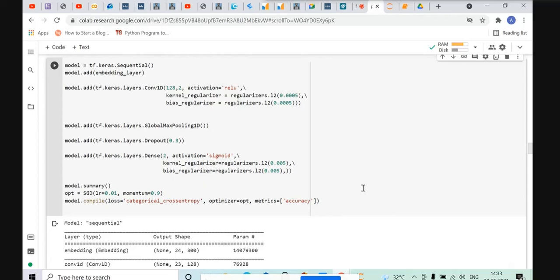So next we have the convolution layer. Here we add a 1D, one-dimensional convolution layer, and it has 128 different convolution filters, and the activation is ReLU, which is the rectified linear unit activation function. It's a linear function that will output the input directly if it is positive, otherwise 0.